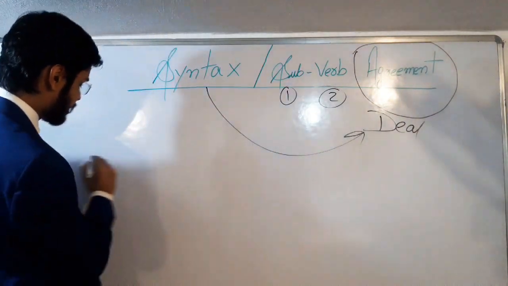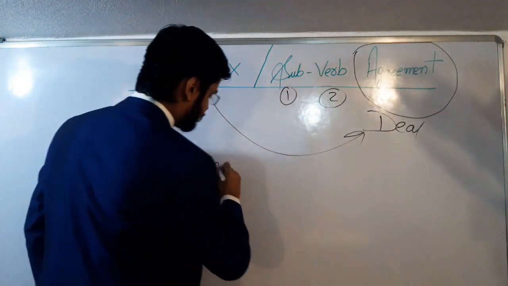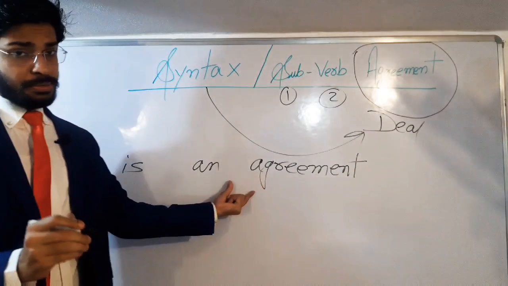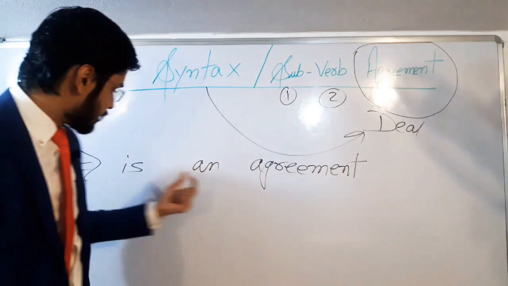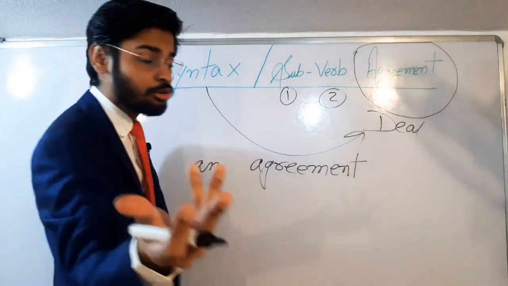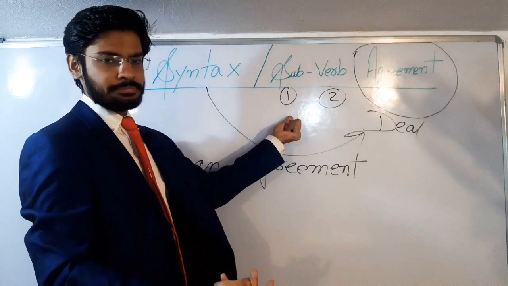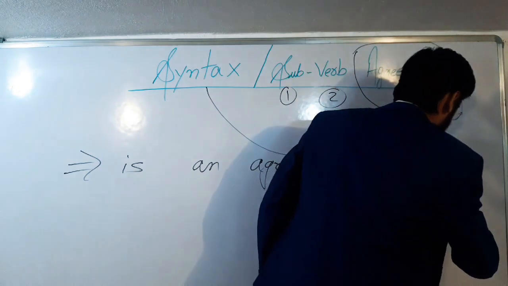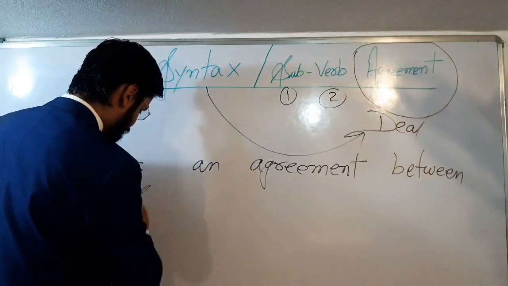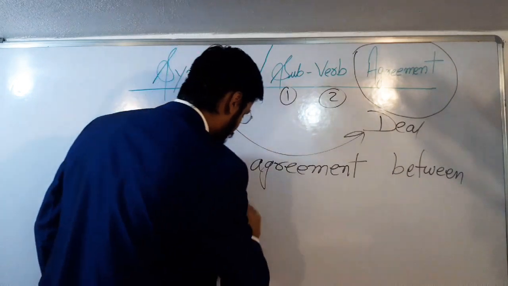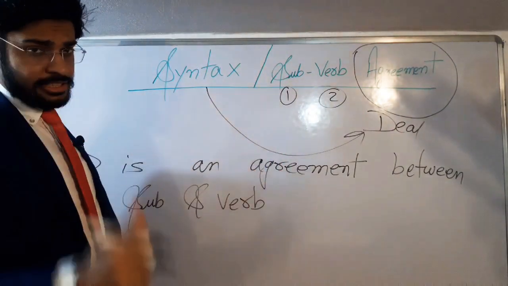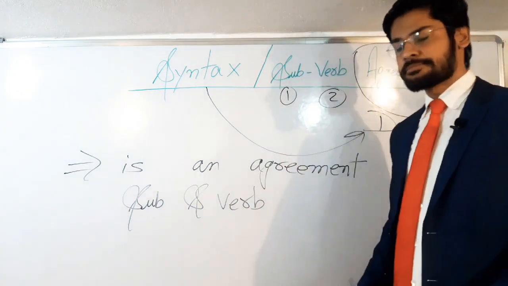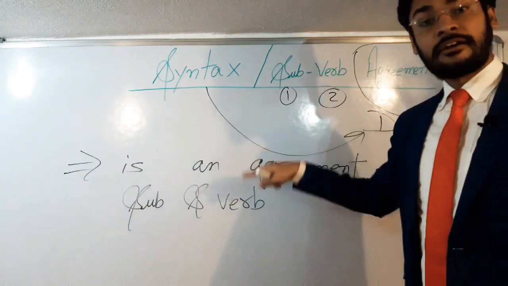I'm writing it down. Syntax is nothing but an agreement. This part we have got from the title itself: that syntax is an agreement. Between whom? Between these two. The first one is the subject and the other one is the verb. So it is an agreement between subject and verb. As you can all see, half the definition we have got from the title itself: syntax is nothing but an agreement between subject and verb.